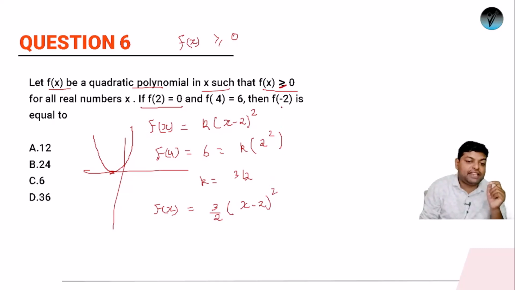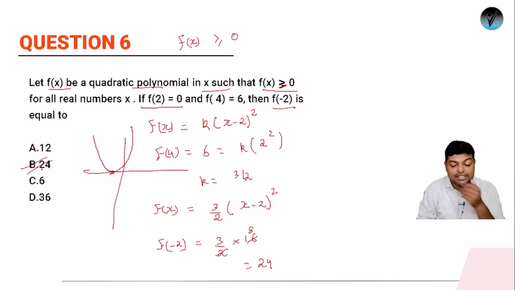And what actually we have to get? We have to get f of minus 2. So what will be the value of f of minus 2? Simply replace the value of x. So it will be minus 2 minus 2, that is minus 4, so it will be 16. So 8 into 3 is what? It is 24. So the answer to question number 6 will be 24. Just cross check it. So for question number 6, the answer is 24.